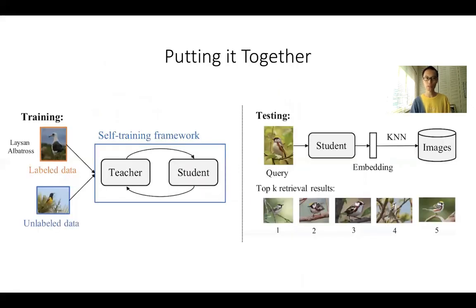By putting it all together, we get the training and testing pipeline of our framework. During training, we use the teacher to generate pseudo labels for the student, and we train the student with the basis vectors using both labeled and unlabeled data. When the student is trained, it is used to replace the teacher for the next iteration. We perform this iteration several times until no further improvement is observed. During testing, we use the student model to generate embeddings for image retrieval.